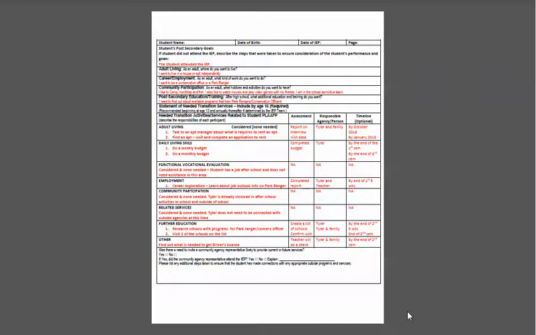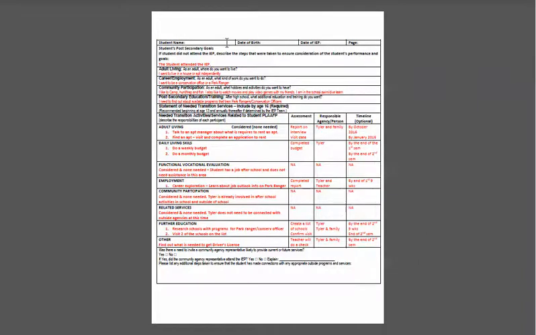So this is the document I've created from the IEP transition form. It looks exactly like it, but it will be in a Word doc for you so that you can add more pieces to it. It gives you a little more room to type. But let's go over part of it.